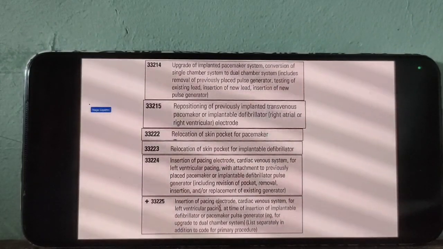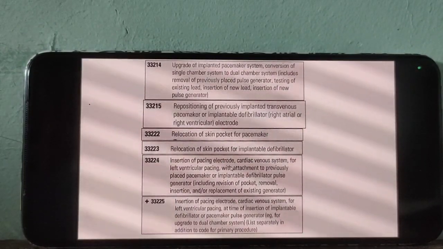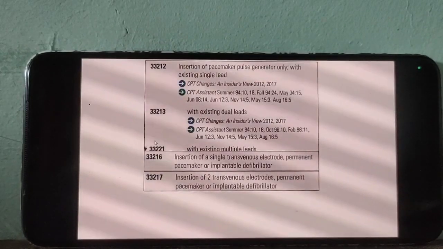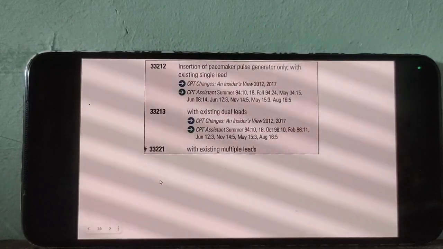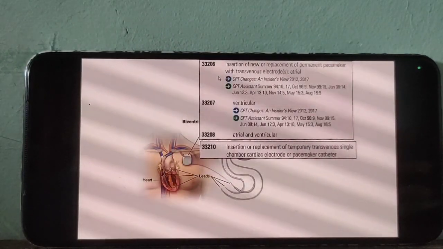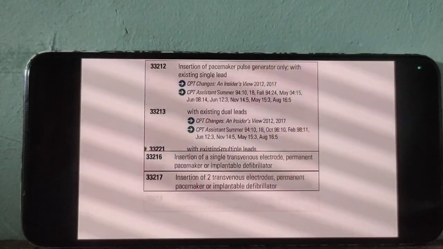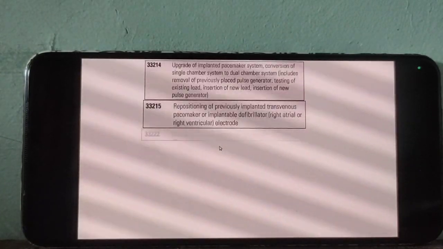So we should report 33206 to 33208, along with this add-on code.